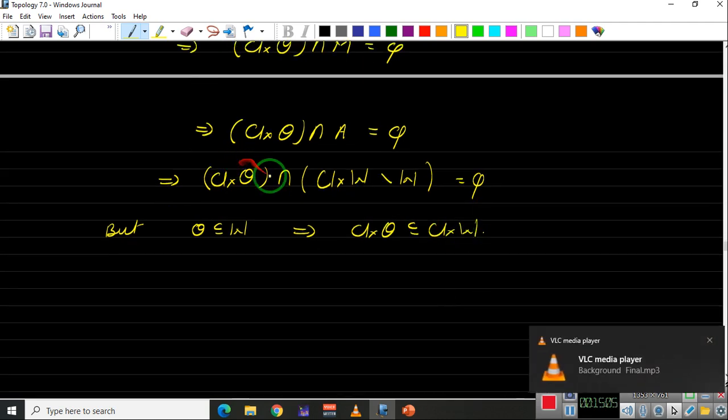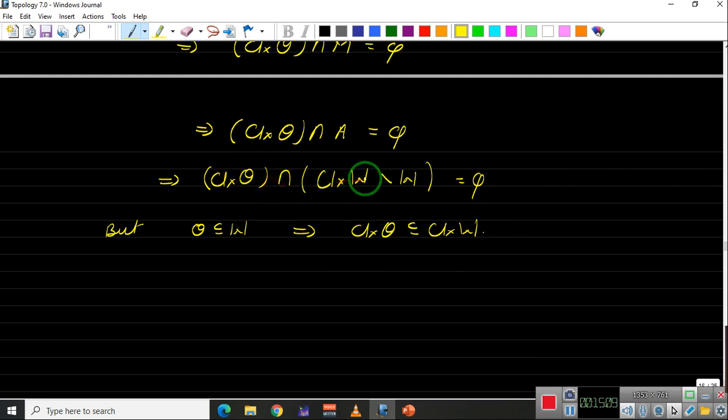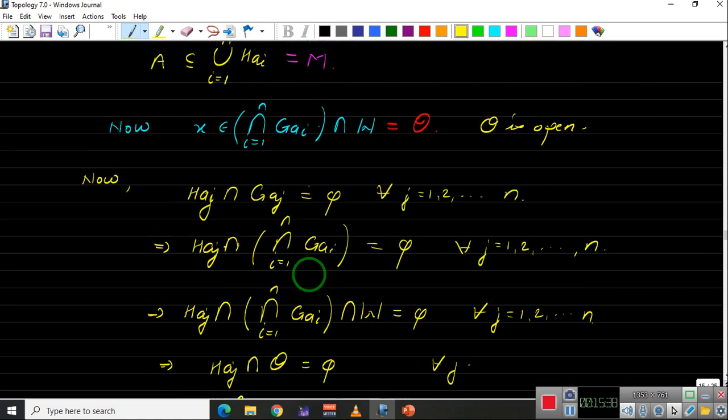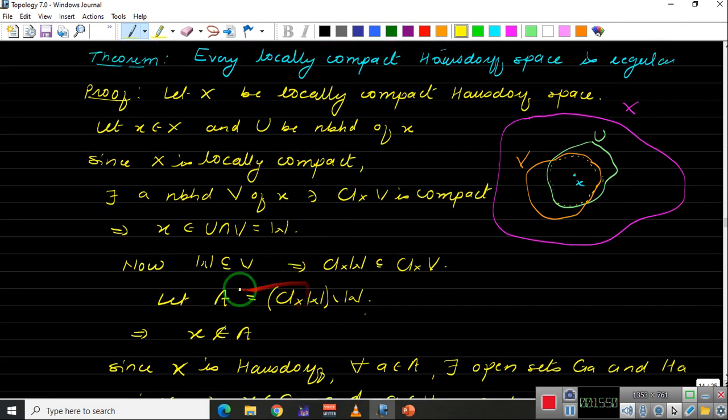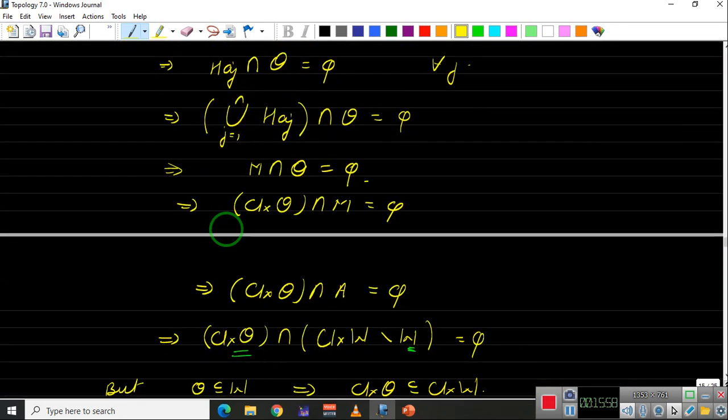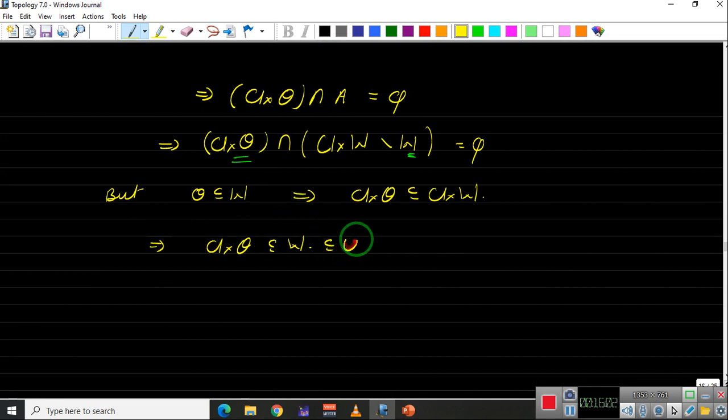And here we have closure of O intersection with closure of W minus W is empty, and on the other side we have closure of O contained inside closure of W. So since this intersection is empty, what we can claim is this set has to be a subset of W. Okay, so this implies closure of O is contained inside W, and W is a subset of U.